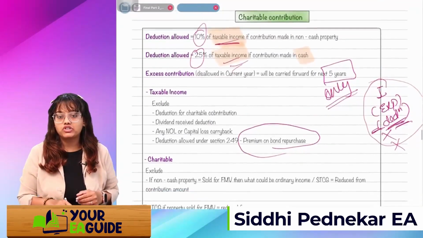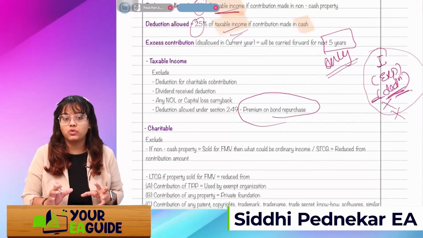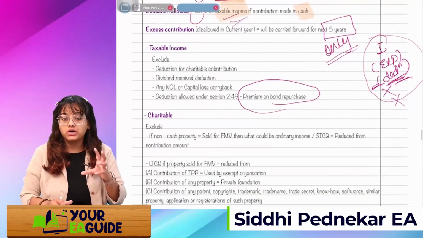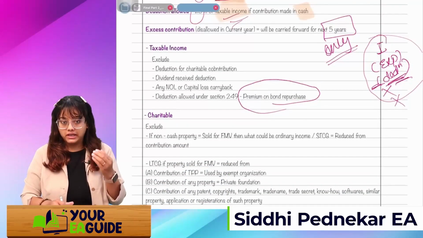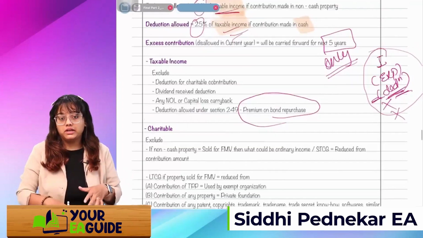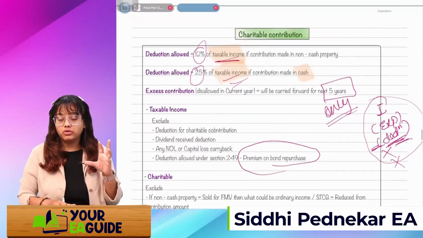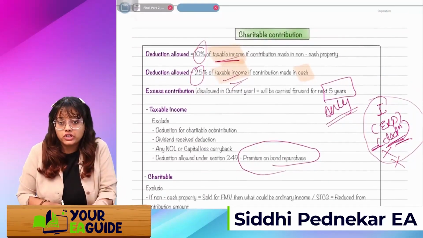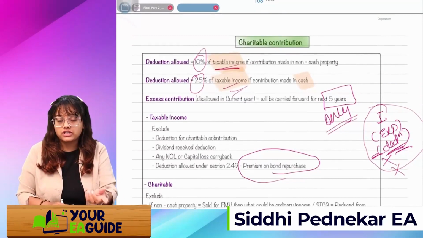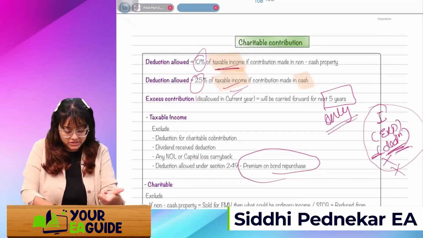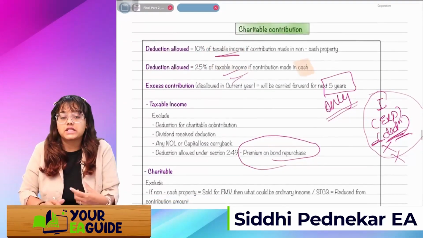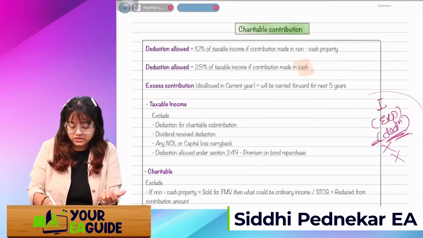How are we going to calculate the charitable contribution? We'll exclude these 4 items, and then we'll come to a figure called taxable income. Based on the taxable income, we'll apply the percentage looking at the nature of the donation, whether it's non-cash or cash. If it's non-cash, we'll directly take 10%, and if it's cash, we'll directly take 25%.